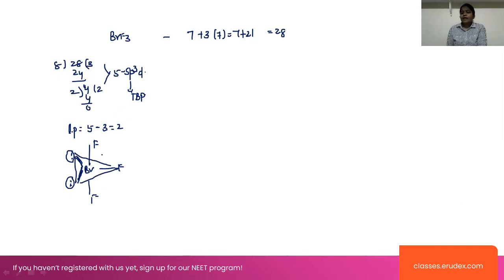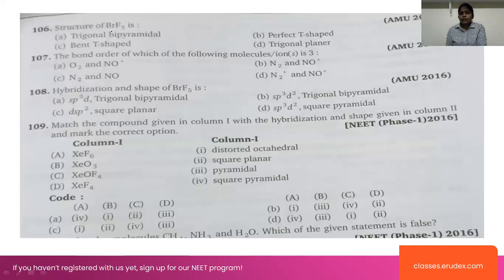In this case, they are asking the geometry here, right? Geometry means we have to take only the bond pairs. This is the T shape. If they are asking the structure, this will be the trigonal bipyramidal structure. What is the question here? They are asking only the structure of BrF3. What is the answer here? BrF3 structure is bent T shape, like this one. This structure will be obtained, right? This is Br and here fluorine, fluorine, bent T shape.